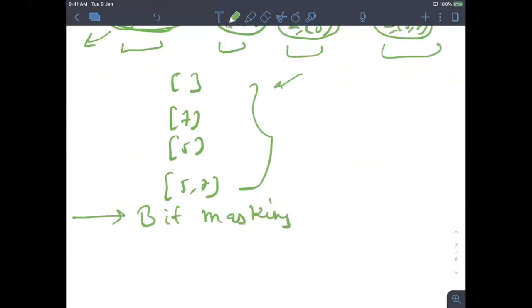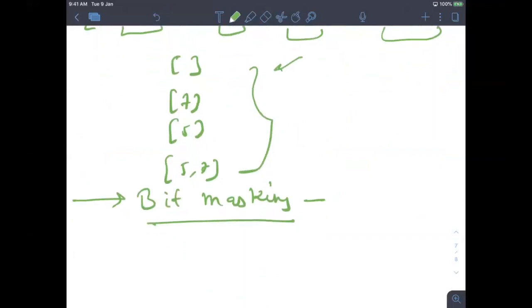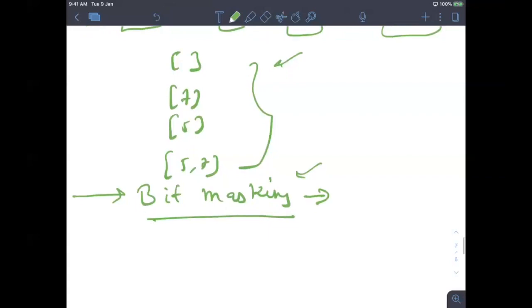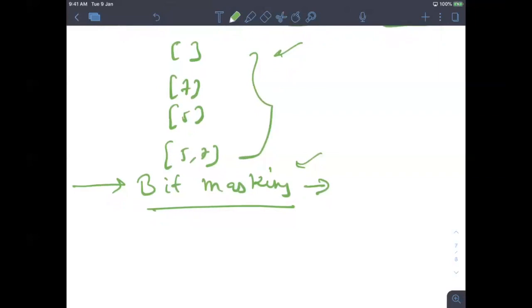I'm just telling you that in the next session I will be discussing this. So I'll tell you about myself. When I was in second year, I started programming. At that time I was also not able to print the subset, and I was very weak in recursion, so I used to follow this method. There is a way by which no recursion is involved. Using bit masking you can print the subsets of a number, which is very easy. We'll discuss it in the next session.